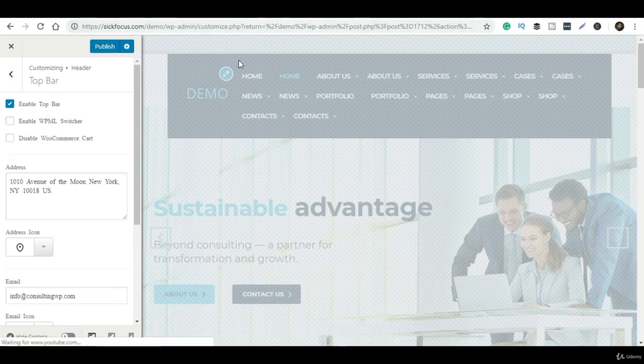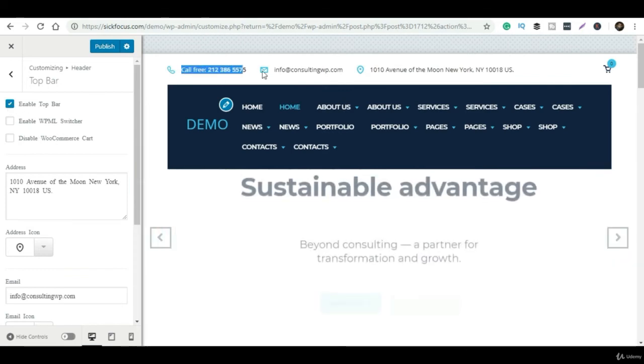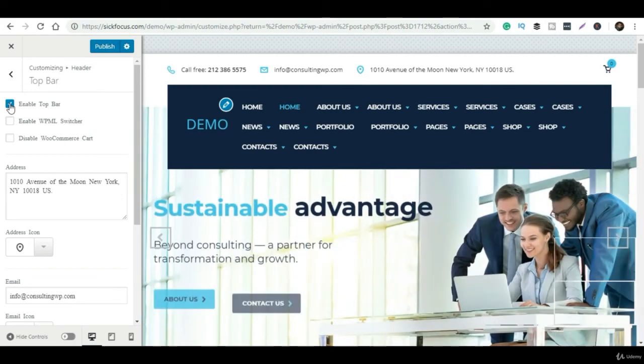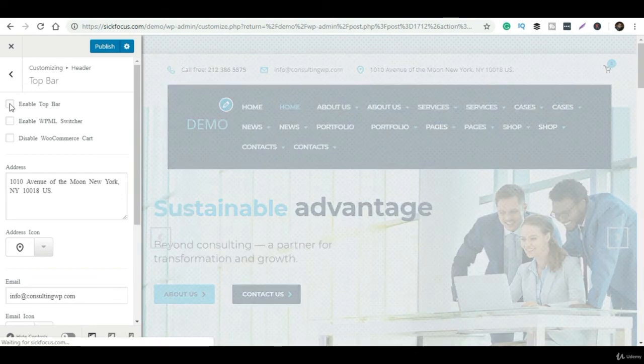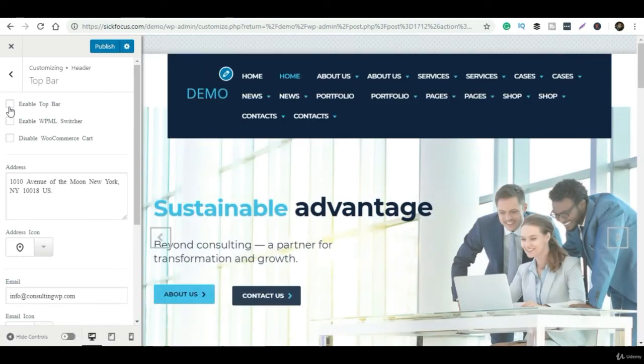In the same way you can customize the whole thing. For example, if you want to change this email address or this phone number, you can change anything and everything, including the buttons and the icons, every single thing. So this is the top bar part.